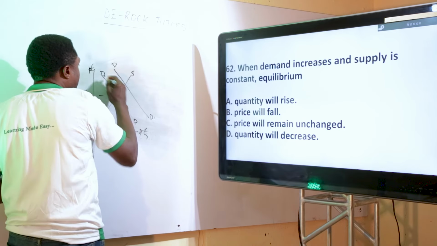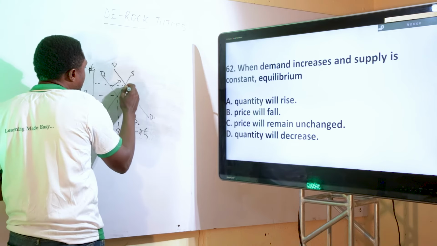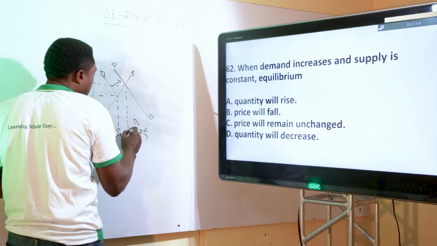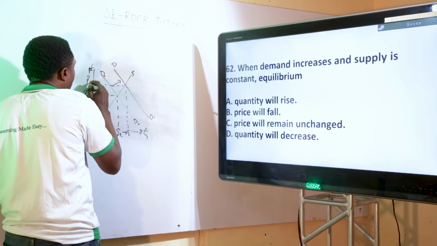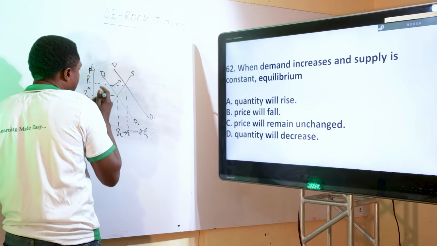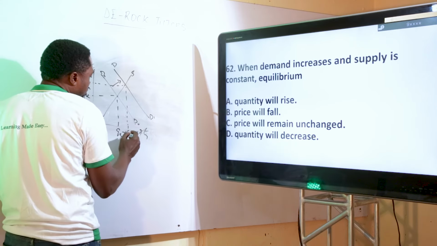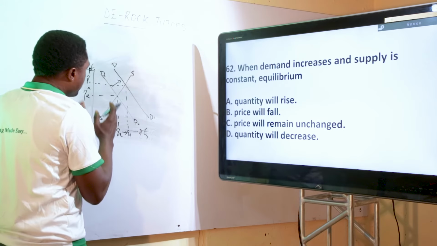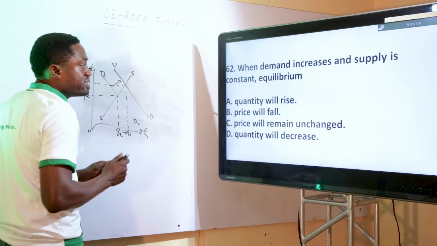This is another one. This is D0, original. Then what happens to price? What happens to the new quantity? We can discover that this increases. The price also increases. You understand? Price increases from PE to P1, then from QE to Q1. So from this diagram, we'll discover that the price increases and at the same time, the quantity increases.